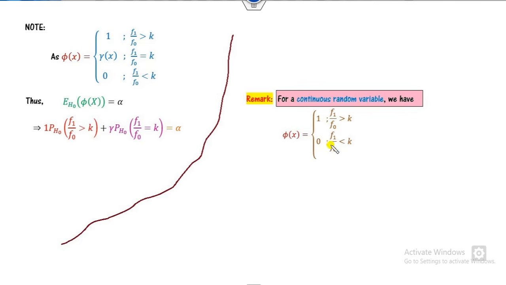On the other hand, if you have the continuous random variable, we all know the probability at a single point for the continuous random variable is always 0. So it means this factor is 0. The only thing is 1 when it's greater than k, otherwise 0. And then you can find the value of k by using these two conditions, that is the expected value is 1 into probability, 0 into here.